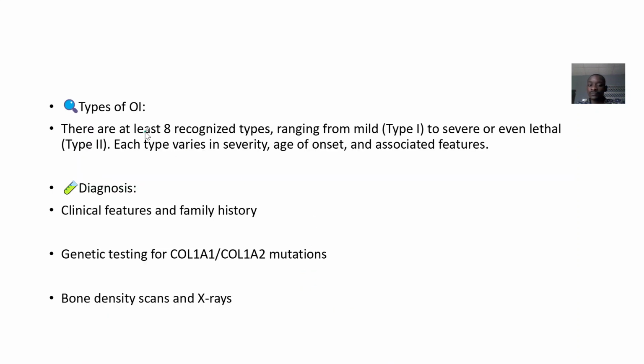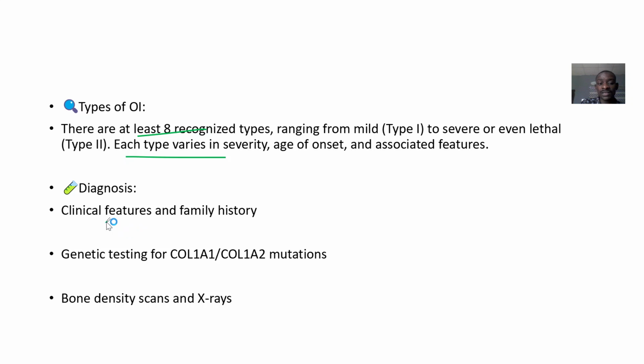Types of osteogenesis imperfecta: there are at least 8 recognized types. The mild ones are from type 1. Type 2 is actually severe. Each type varies in severity, age of onset, and the associated symptoms you have. The first symptoms we listed earlier are basically like the floor level, but as it goes up, it becomes more severe.